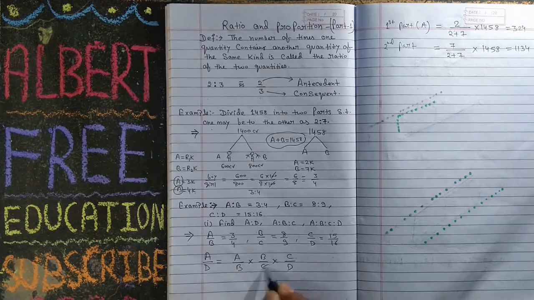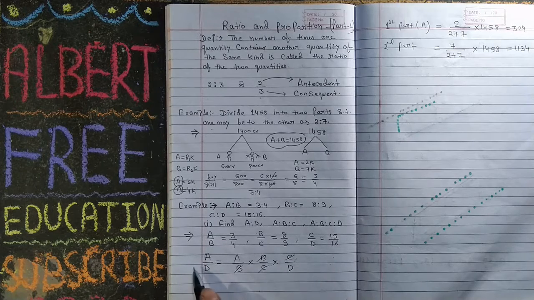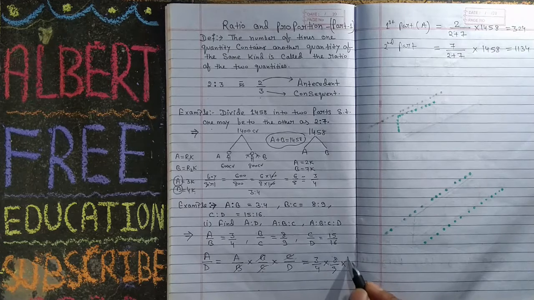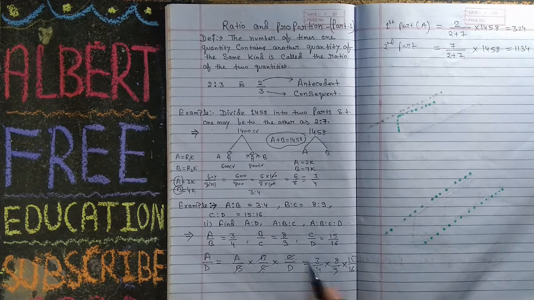C upon D. Now you can cut, you can think both are same. Now this value we already have: 3 upon 4 is A ratio B, 8 upon 9 is B ratio C, and C ratio D is 15 upon 16. Now you can solve it. Very, very simple. So this is a way to find A ratio D.